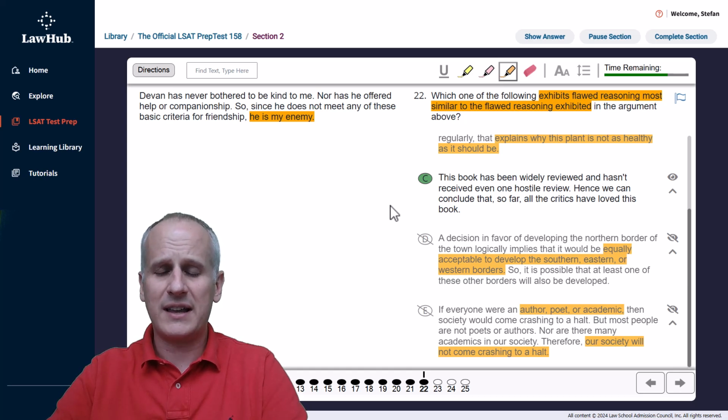And you can see how, again, with highlighting and coming up with distinct reasons to eliminate qualitatively, quantitatively, you can make these parallel reasoning questions go a little bit more quickly than they may have in the past.